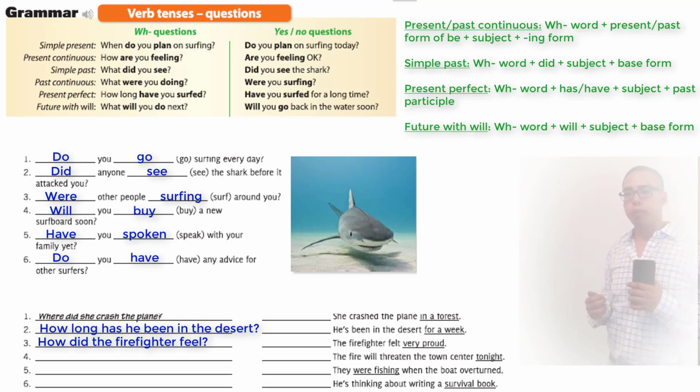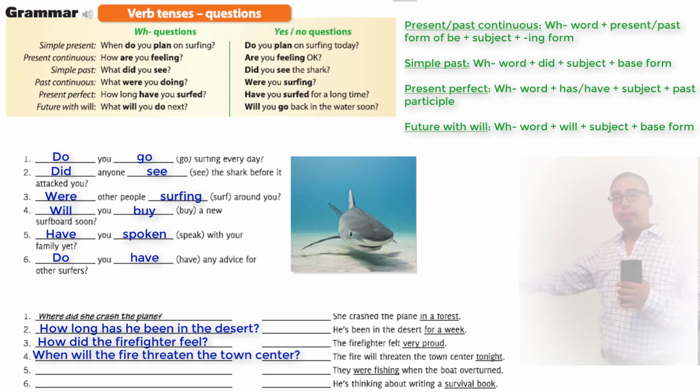Okay, number 4. The fire will threaten the town center tonight. Tonight indicates time. When? Tonight. And what's the information? The fire will threaten the town center. So the question is going to be, when will the fire threaten the town center? The fire will threaten the town center tonight. Number 5. They were fishing when the boat overturned.